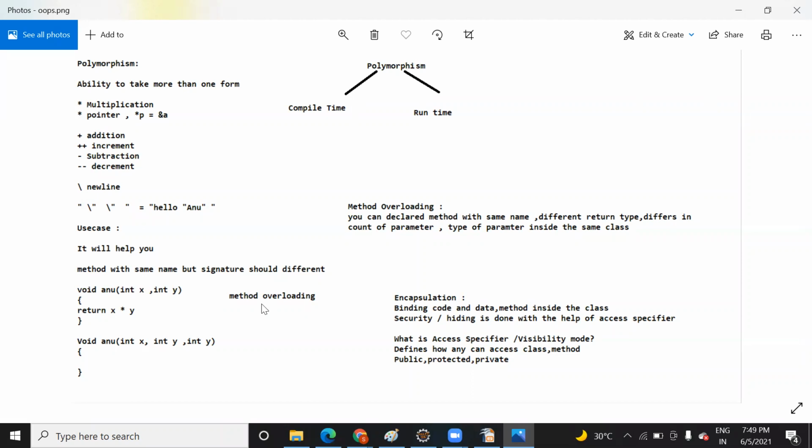Method overloading is done inside a single class, when you have methods with the same name and different parameters. Is it clear to you? I have written here also: you can declare a method with the same name, different return type, differing in count of parameters and type of parameters inside the same class. That is called method overloading. Do you have any question?